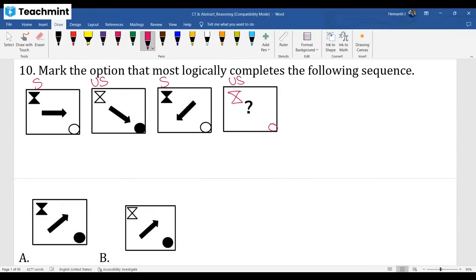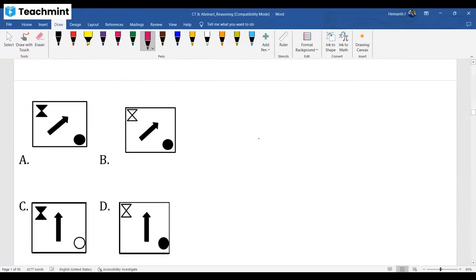In this corner, we have a circle, unshaded, shaded, unshaded. This should be shaded. First of all, unshaded left, bottom right shaded. So that's there in two options, B and D.